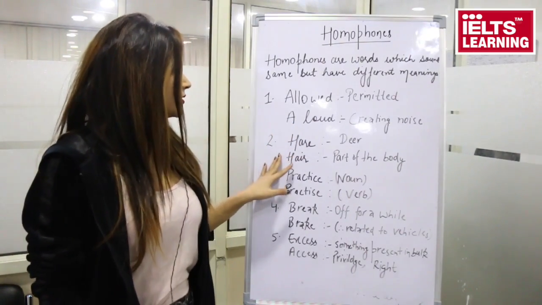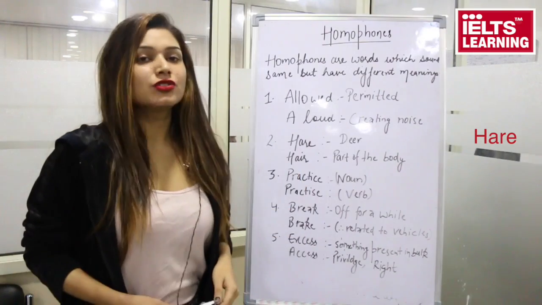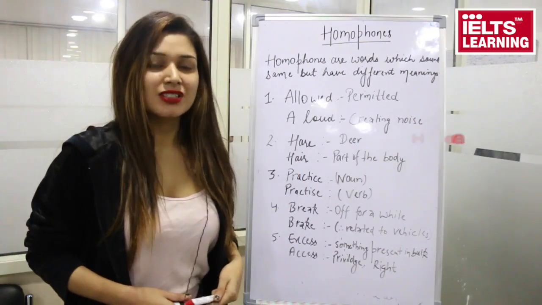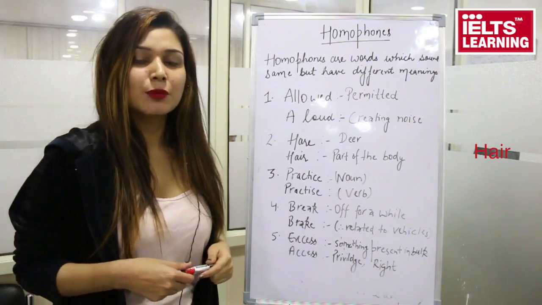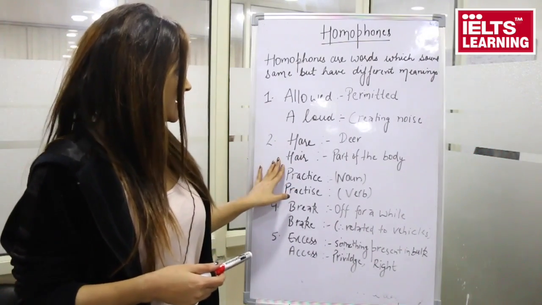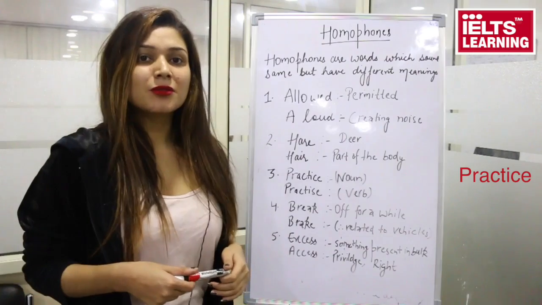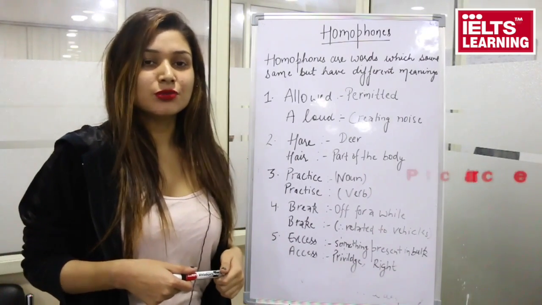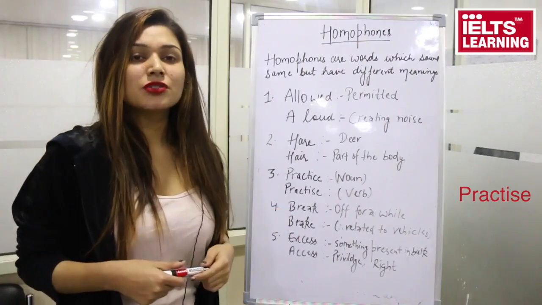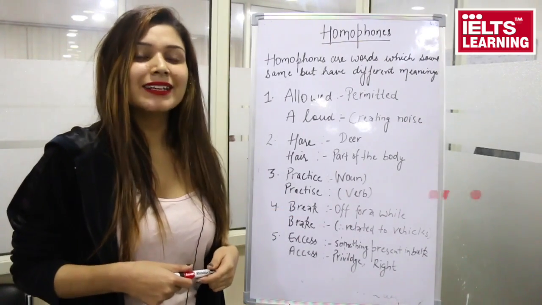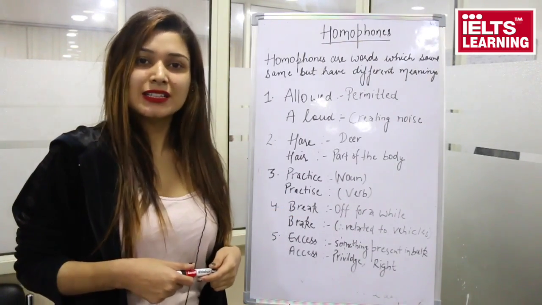The second pair is "hair" and "hare." Hare, when you talk about an animal, that is a hare. The second one is hair, that is the part of your body. The third one is practice. When we talk about practice, it is always used as a noun. The second one is practise. This is used as a verb, that is, it can be turned into an activity.